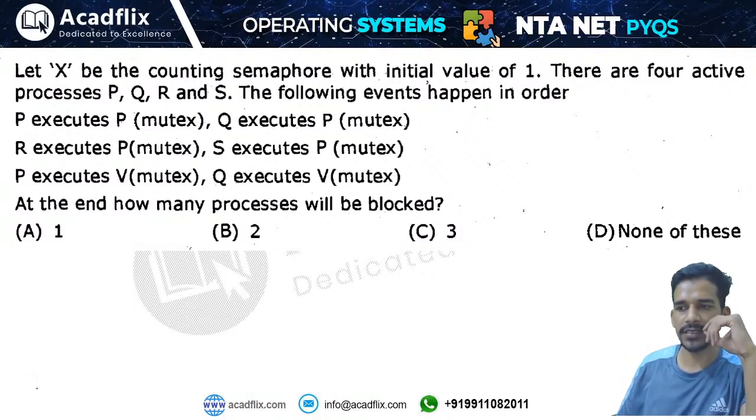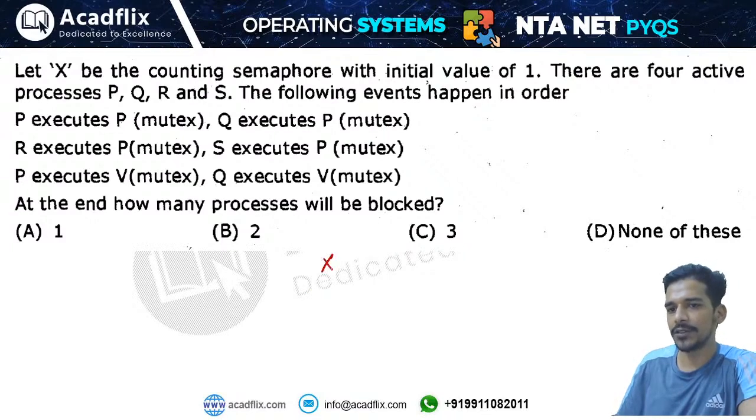Now the next question says: let X be a counting semaphore with the initial value equal to 1. There are 4 active processes P, Q, R, S. First, process P executes the wait operation on the mutex.